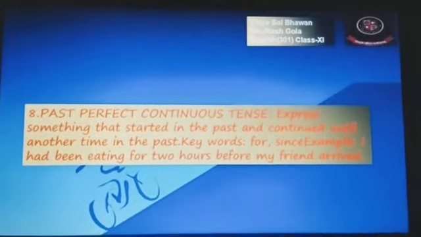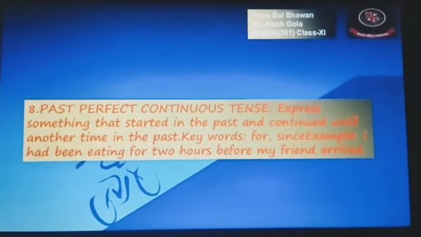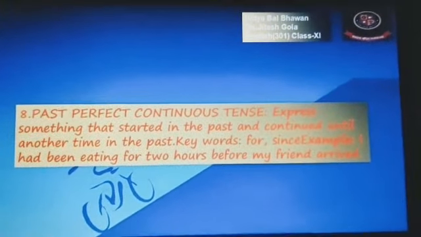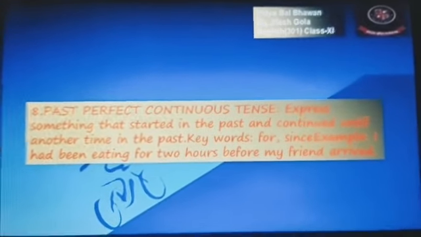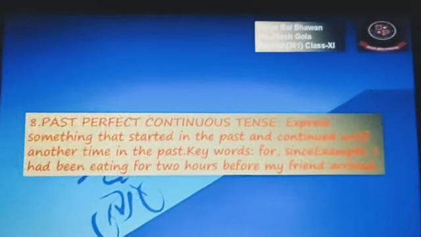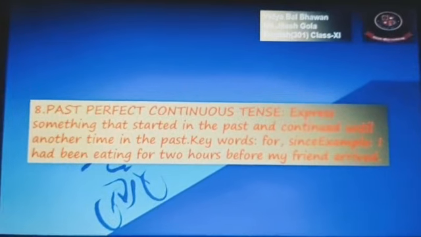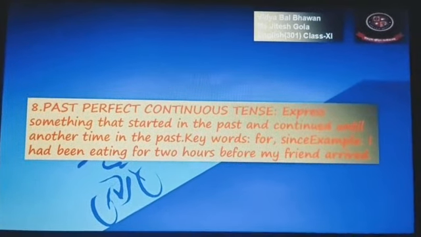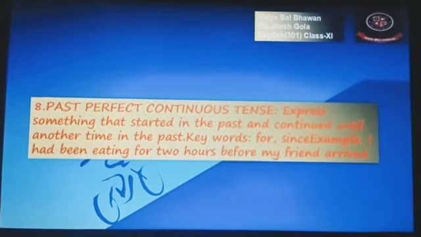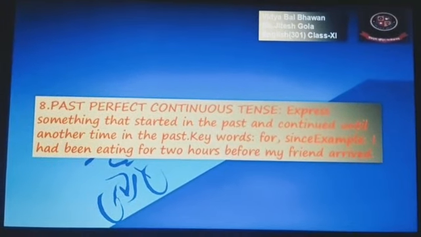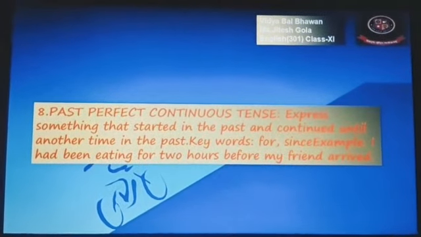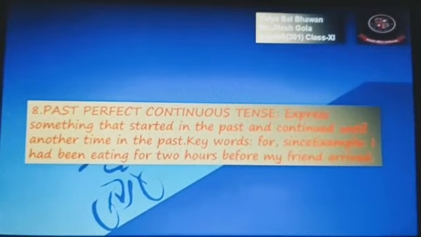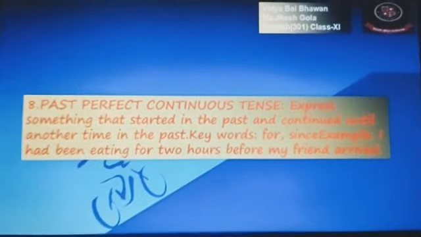Okay, the next is past perfect continuous tense. That is the fourth type of sentence of past. Clear? Here it expresses something that started in the past and continued until another time in the past. Keywords are for and since, with an example like I had been.